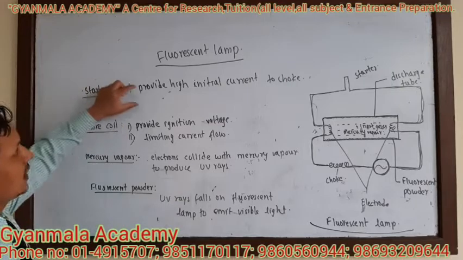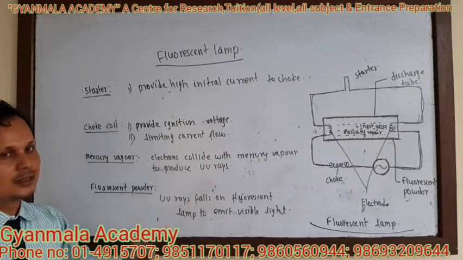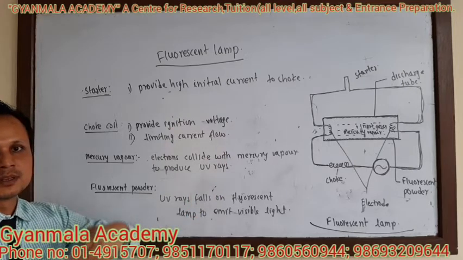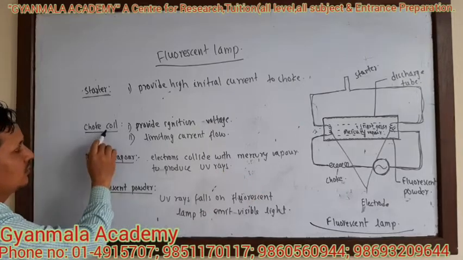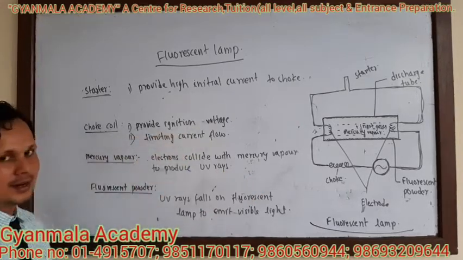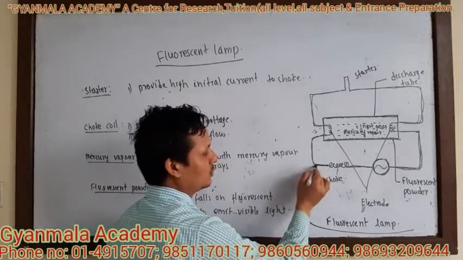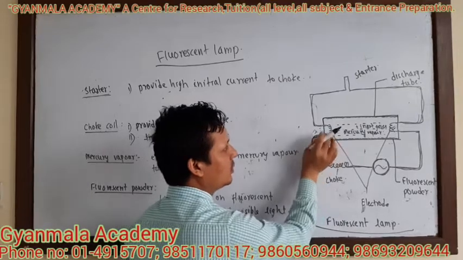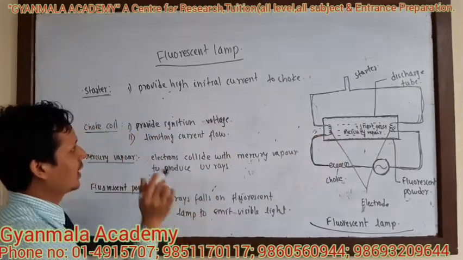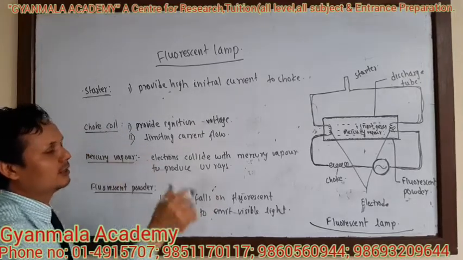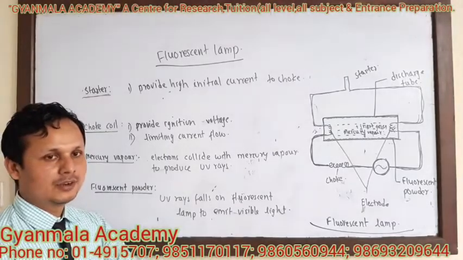The starter provides the high initial current to the choke. It increases the magnitude of current and passes it through the choke. What is the function of the choke? To provide ignition voltage. This choke provides the high voltage to the electrode, and it also limits the current flow after the fluorescent lamp operates.